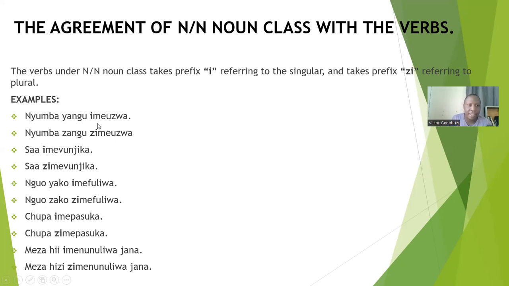Okay? So in that case, in a verb, to show that the noun is in the plural or the singular, we use these prefixes. We use the prefix i referring to the singular, and the prefix z referring to the plural. Okay, now let's see examples.